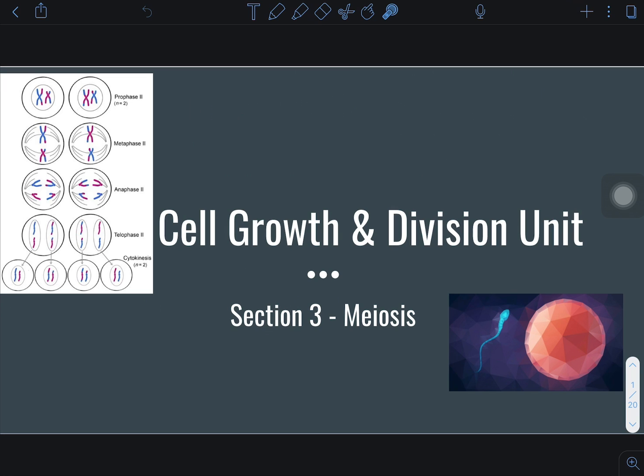This section is going to be on meiosis, and meiosis is really the creation of sex cells, sperm and egg cells. There are a few other things we're going to talk about in this section, dealing with sexual and asexual reproduction, diploid numbers, fertilization, and fraternal versus identical twins. There's a fair amount of slides here, but we'll try to keep moving through and get you the information we need. Remember, you can always pause as you're filling this out.